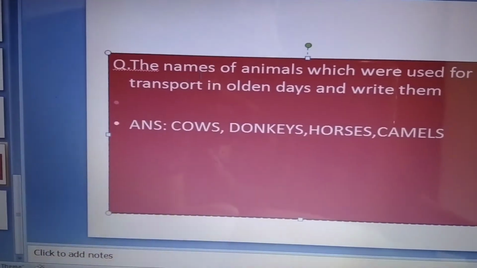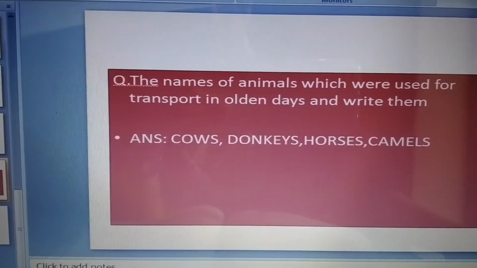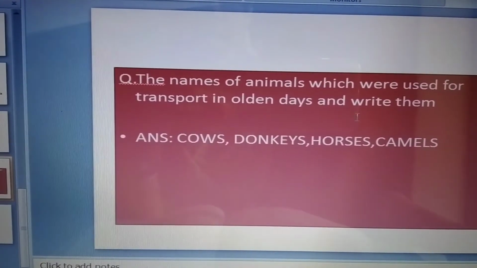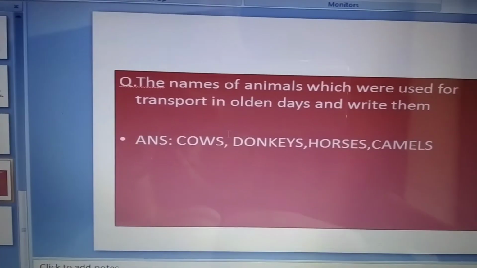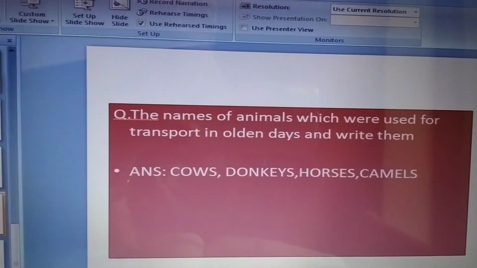The names of animals which were used for transport in olden days, and write them. Answer is cow, donkeys, horses, camels, etc.